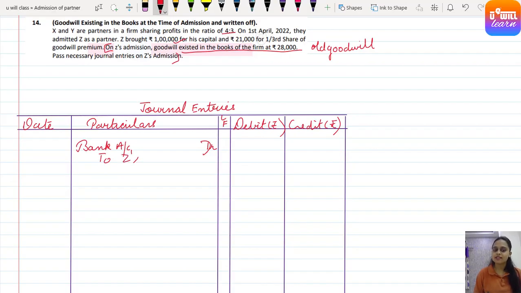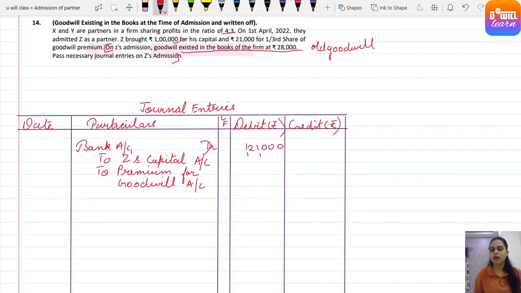So to Z's capital account and to premium for goodwill. The total amount brought by him is 1,21,000. Out of that 1 lakh rupees is for capital and 21,000 rupees is for premium for goodwill.